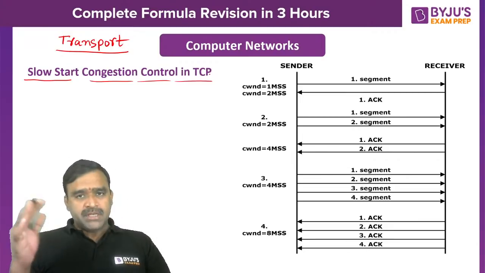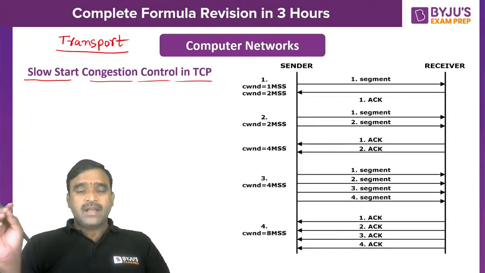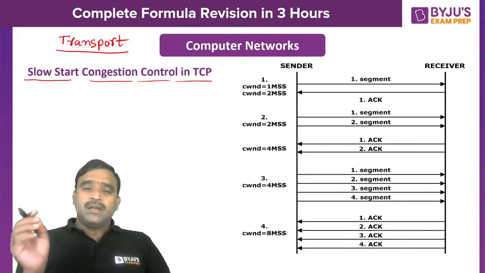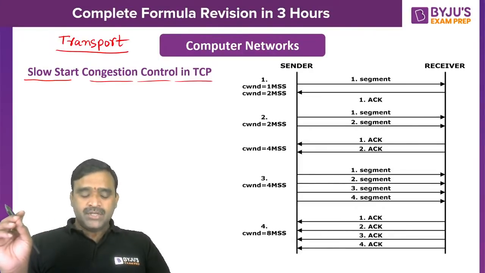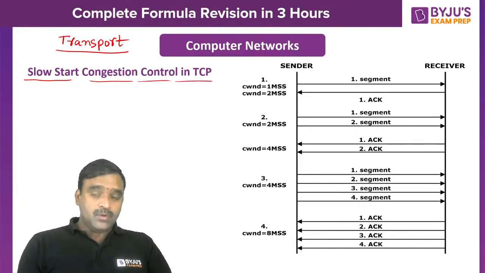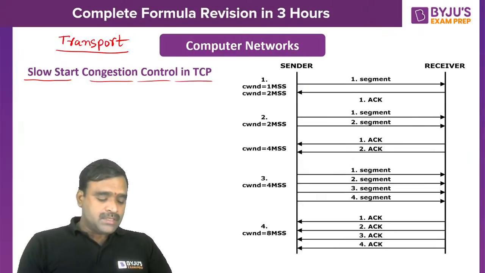You have to study about the TCP header also, sequence numbers, byte IDs, special flag patterns in the TCP, and flow control, congestion control and all. But the more important thing is congestion control. So please be careful about this. A lot of confusion will be there, so you have to be very clear in your concept. Then only you can answer the questions in the transport layer. Do you have any doubt in this?